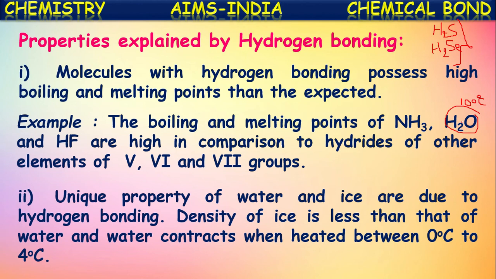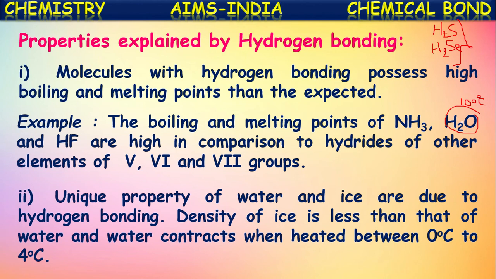And water contracts when it is heated between 0 degrees and 4 degrees. Means when the ice is heated, slowly it converts into liquid form, so it starts increasing its volume. But after coming to 0 degrees Celsius, slowly it contracts again, till 4 degrees Celsius. Means water has its minimum volume at 4 degrees Celsius.